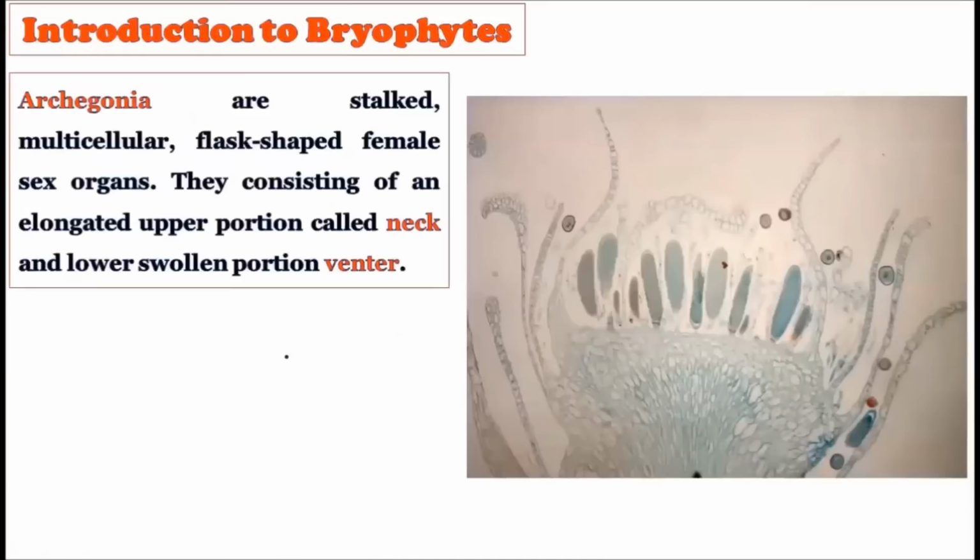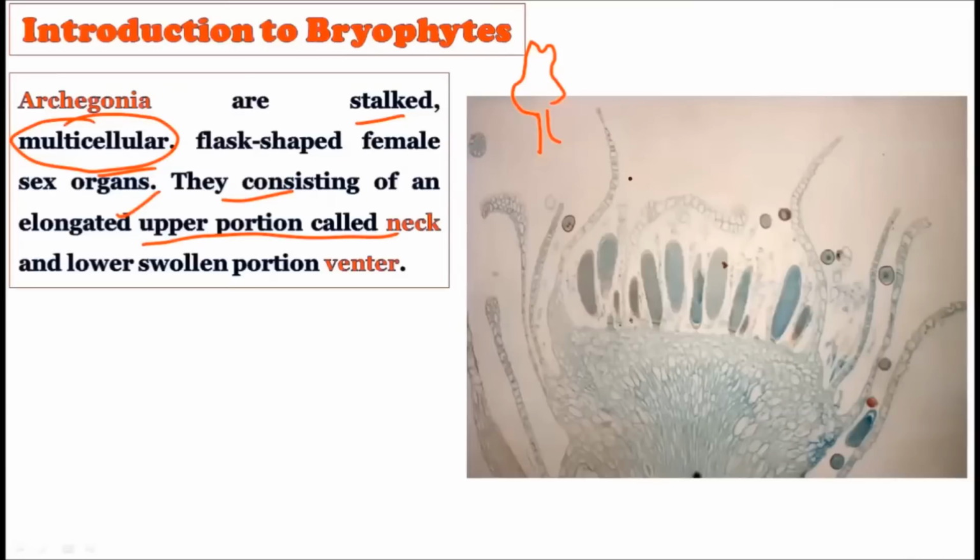Now consider the archegonia, which are stalked and multicellular. Of course, the sex organs in the bryophytes are multicellular in nature, and the archegonia show a stalk below, and they are multicellular, flask-like structures. They consist of an elongated upper portion, which is called the neck, and the lower portion is swollen, which is called the venter. So very carefully you have to remember the neck and venter.